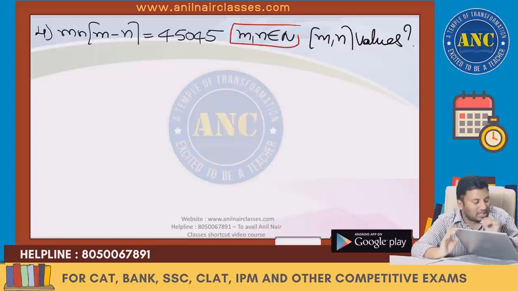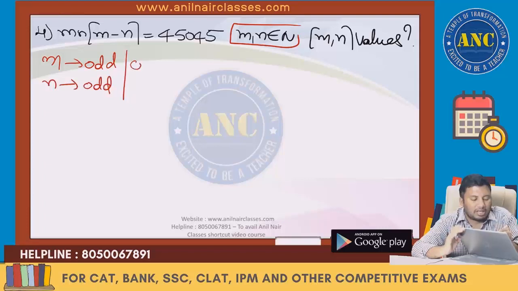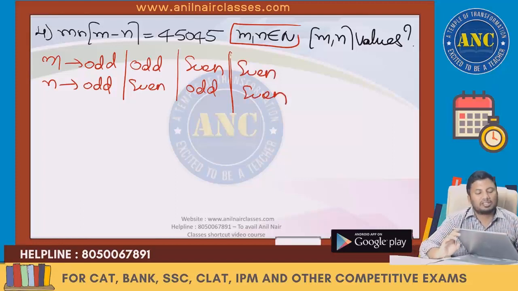The root cause of the problem is that m and n are natural numbers. So either m is odd and n is odd; next case, m is odd and n is even; m is even and n is odd; or m is even and n is even. These are the four cases I will get.